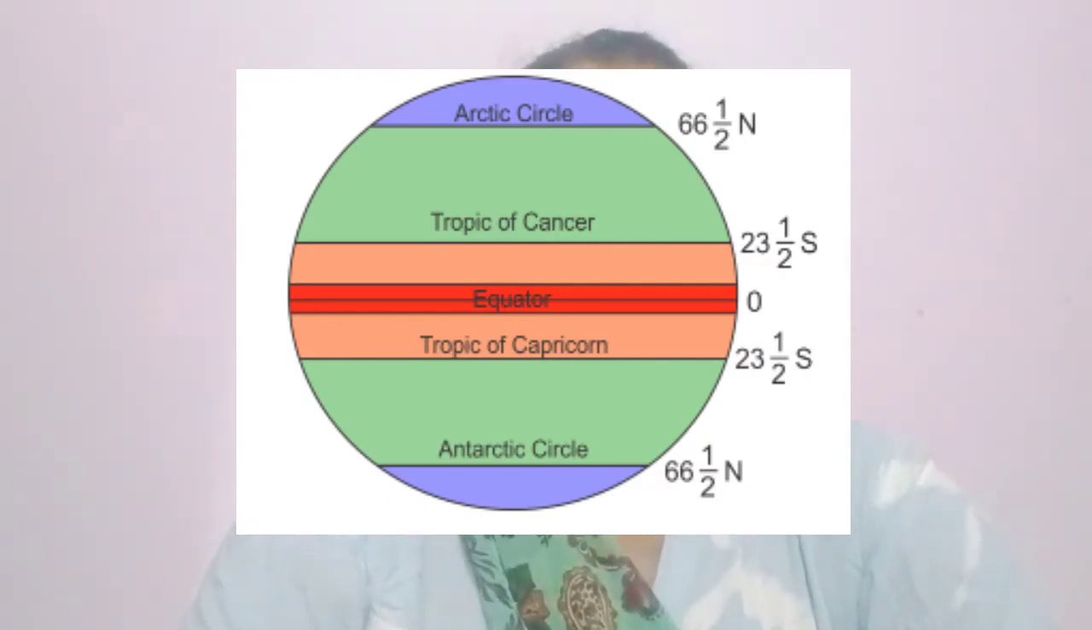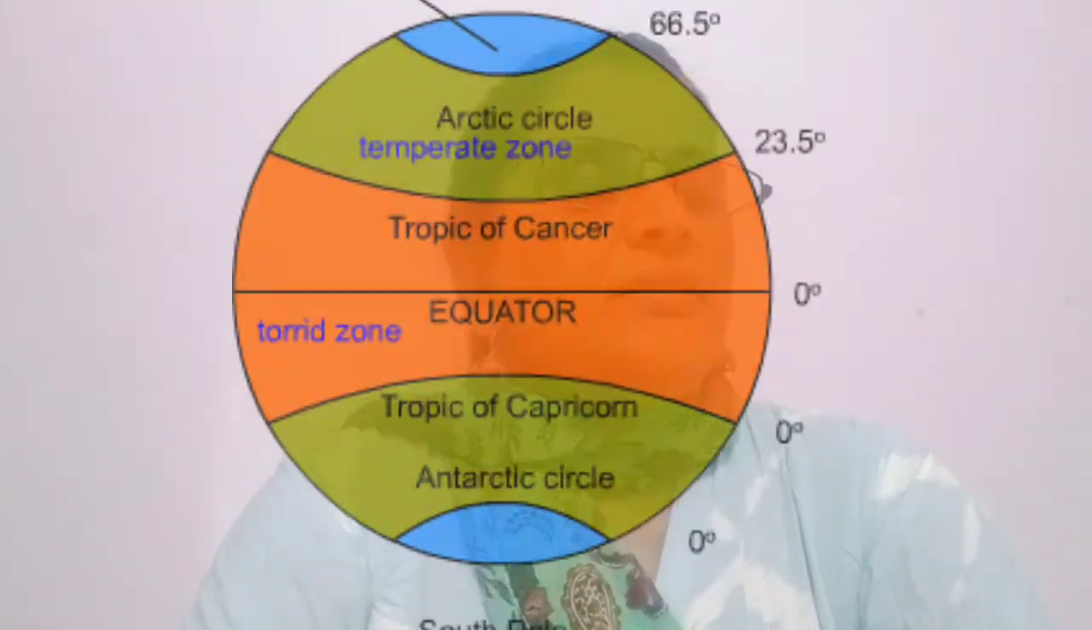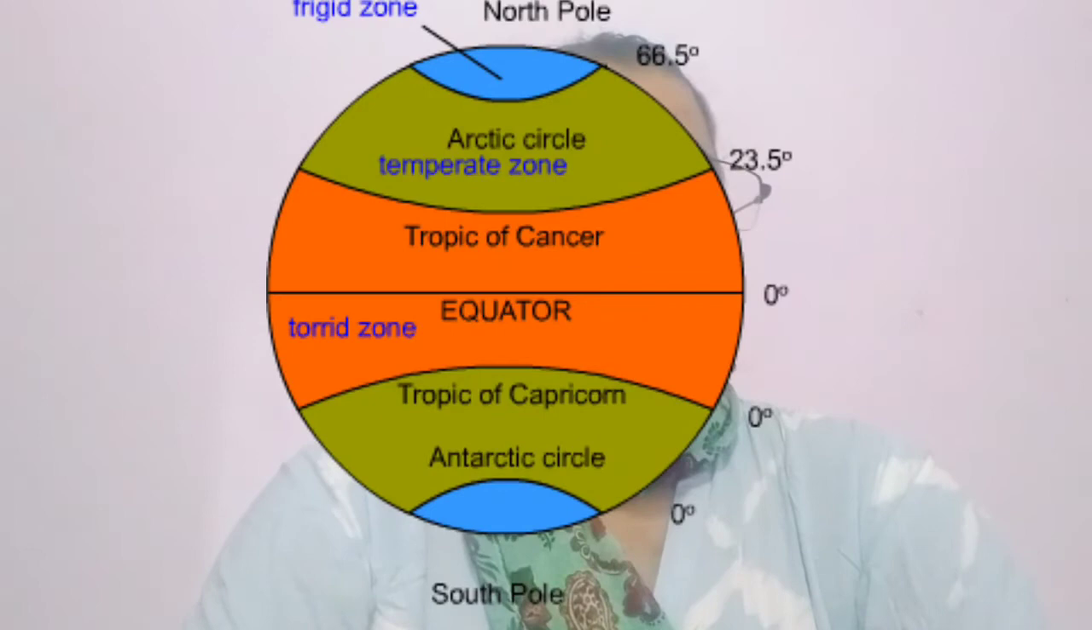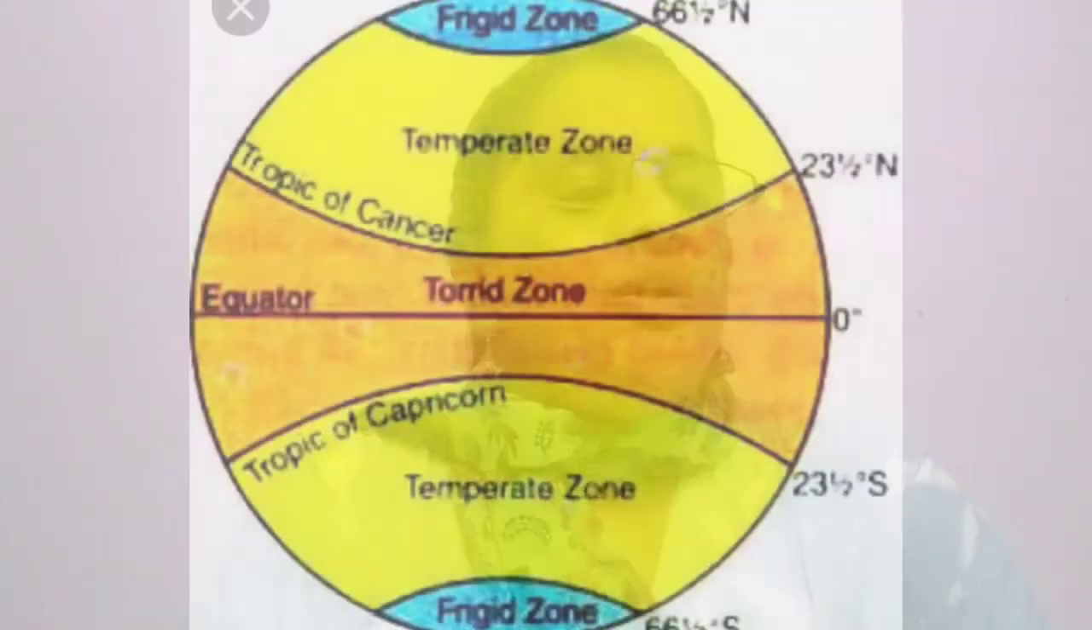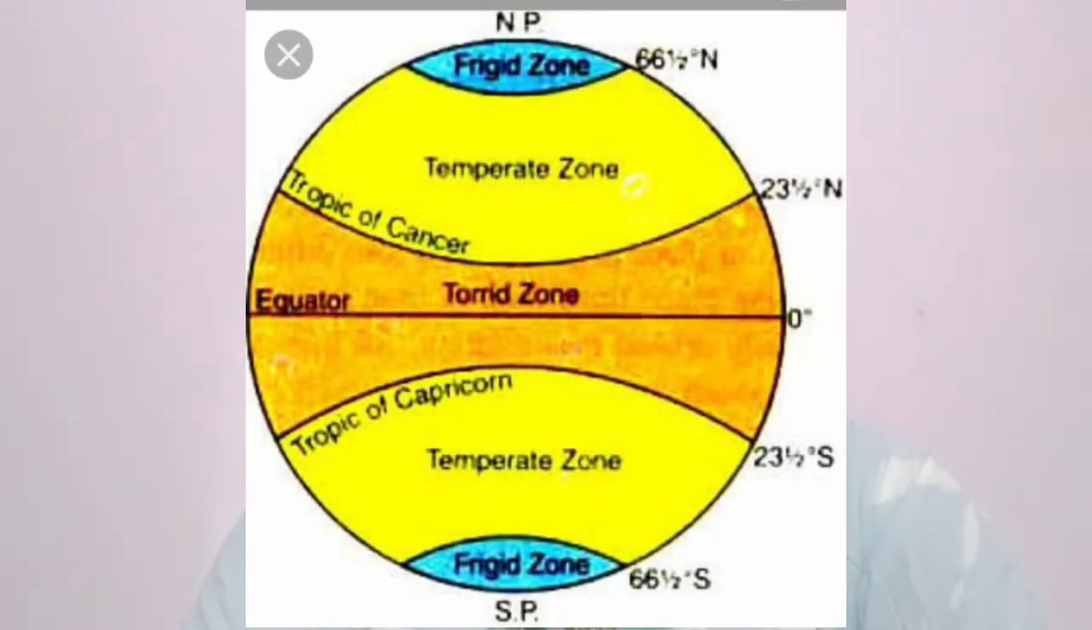You can see in your figure thermal zones are there, and these thermal zones are called torrid zone, temperate zone and frigid zone. Torrid means hottest zone, very high temperature is there. Temperate zone means in this region moderate temperature is there. Moderate means not very hot, not very cold, and frigid means very cold region.